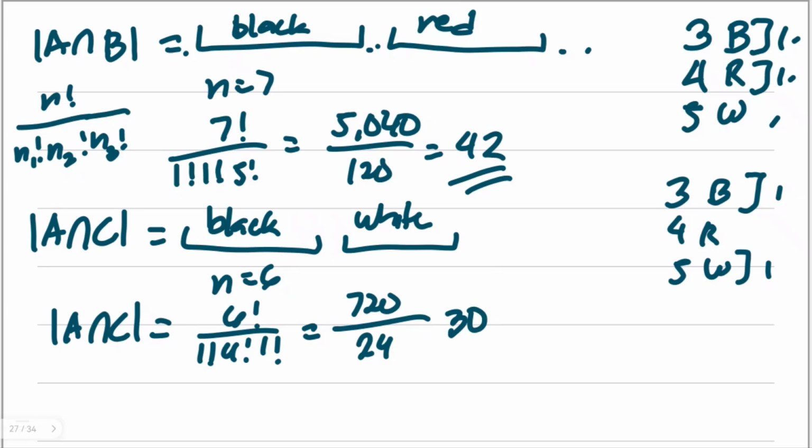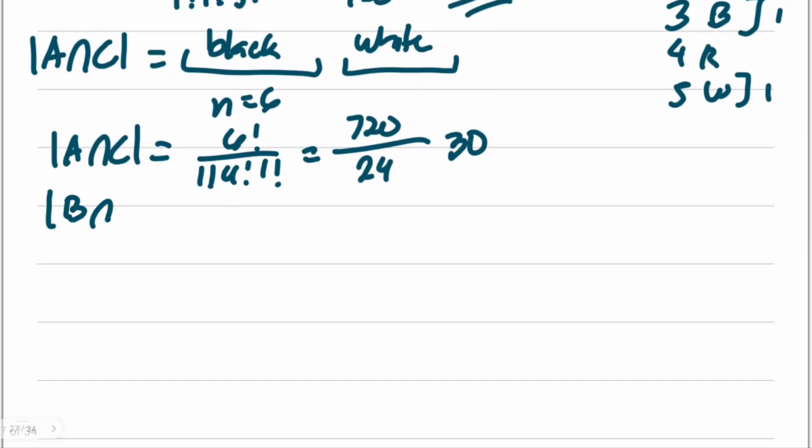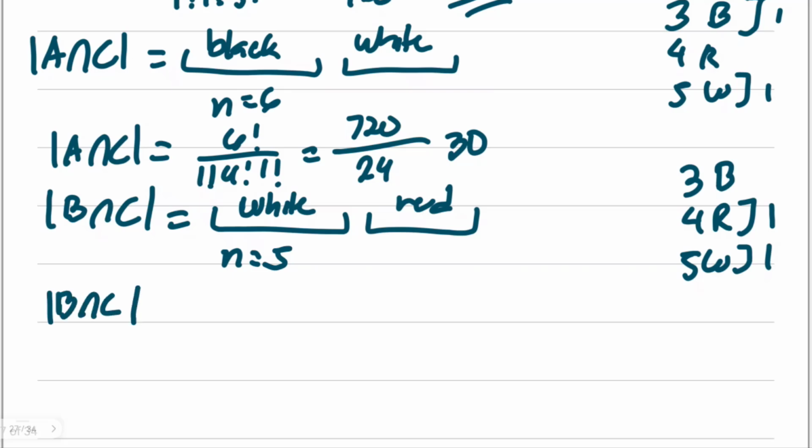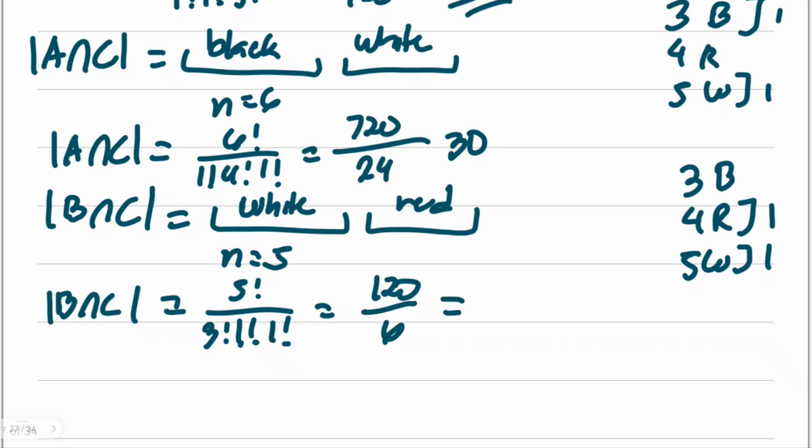Okay, continue. For the intersection of B and C, this is where we will have the single block for red balls and white balls, and also rearrange them because order matters here as well. In short, the 3 black are now free, the 4 red are treated as 1, and the 5 white are treated as 1. So our n here is 5. So the cardinality of the intersection of B and C is 5 factorial over 3 factorial, 1 factorial, 1 factorial. 5 factorial is 120. Divide by 6, you will get a result equal to 20.